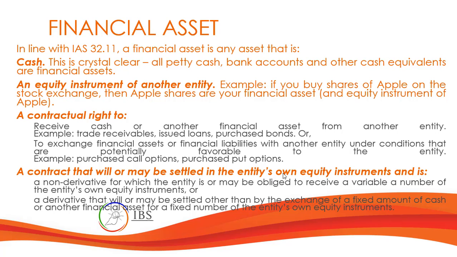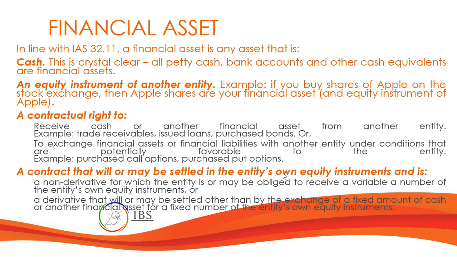For financial asset, we have these characteristics. It can be cash. It is pretty straightforward that cash will be a financial asset. So that includes petty cash, bank accounts, and other cash equivalents possessed by the company.